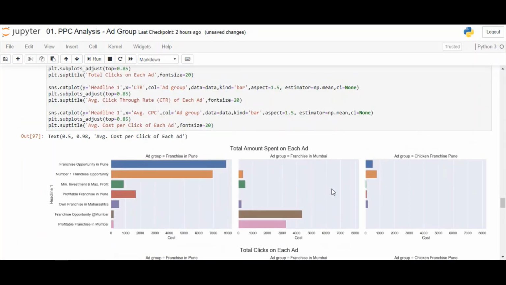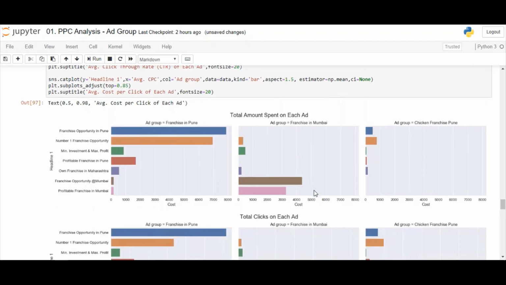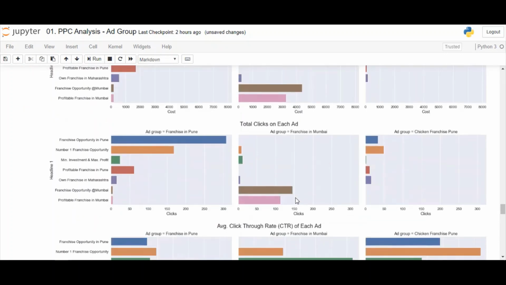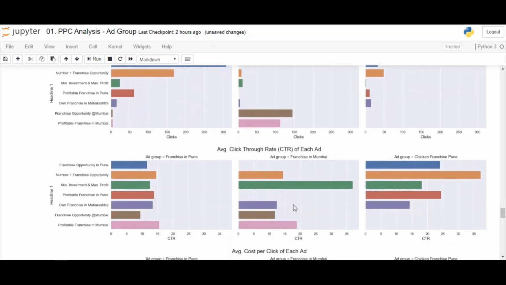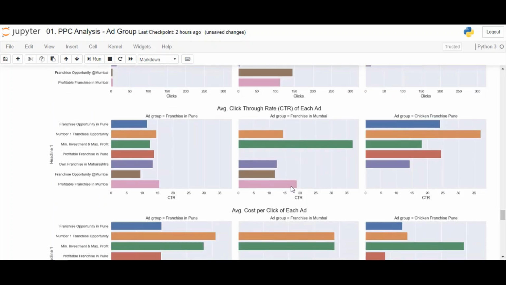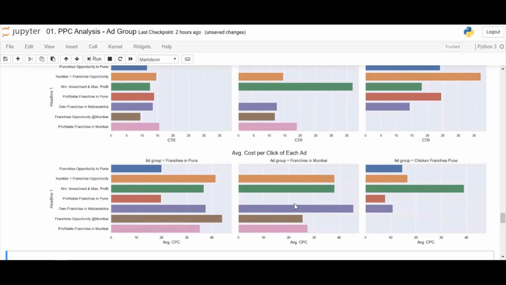The next ad group is franchisee in Mumbai. Last two headlines have the maximum amount spent, also the clicks, but CTR for minimum investment and maximum profit has been exceptional. Checking the CPC, the last two stand out again. So these two are the best performing ones.